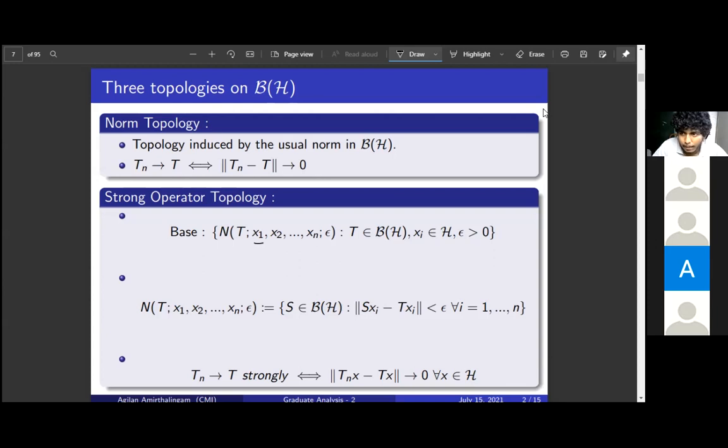Well, we haven't defined weak operator topology, no? Yes, sir. I will define it in the next slide. We have only defined strong operator topology in our course.